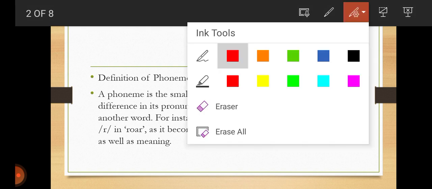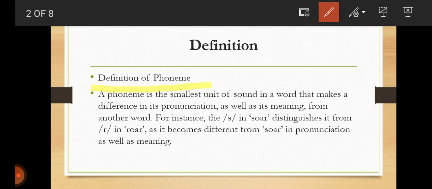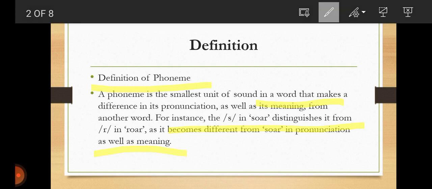So let's proceed. Definition of phoneme. A phoneme is the smallest unit of sound in a word that makes a difference in its pronunciation as well as its meaning from another word. For instance, the S in soar distinguishes it from R in roar, as it becomes different from soar in pronunciation as well as its meaning.